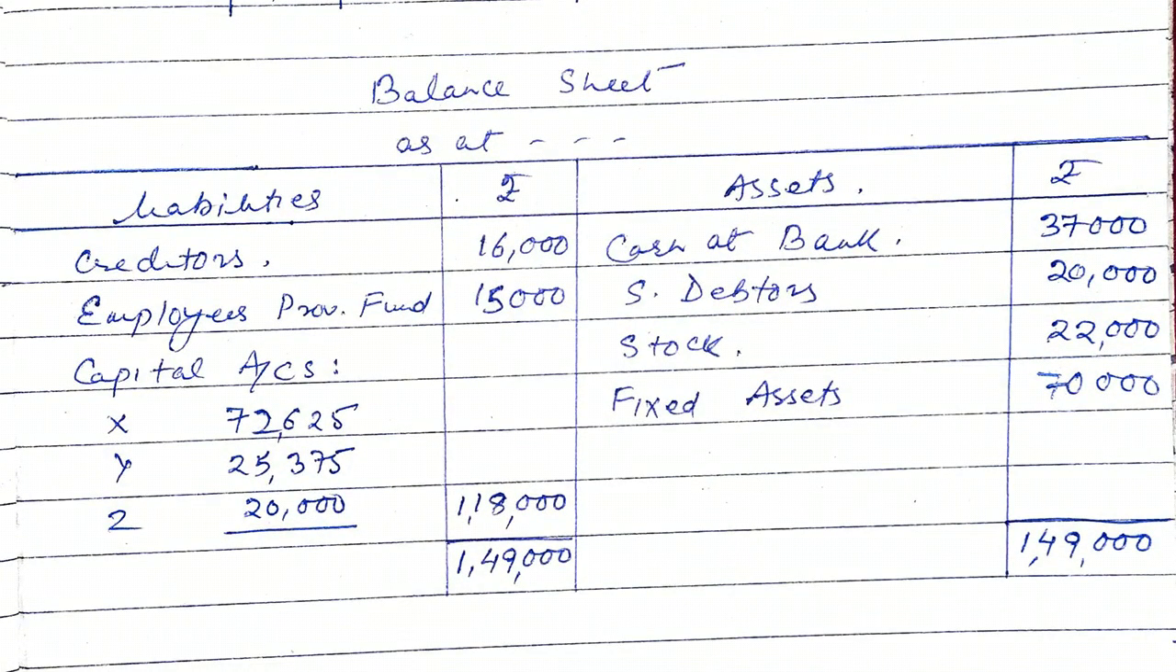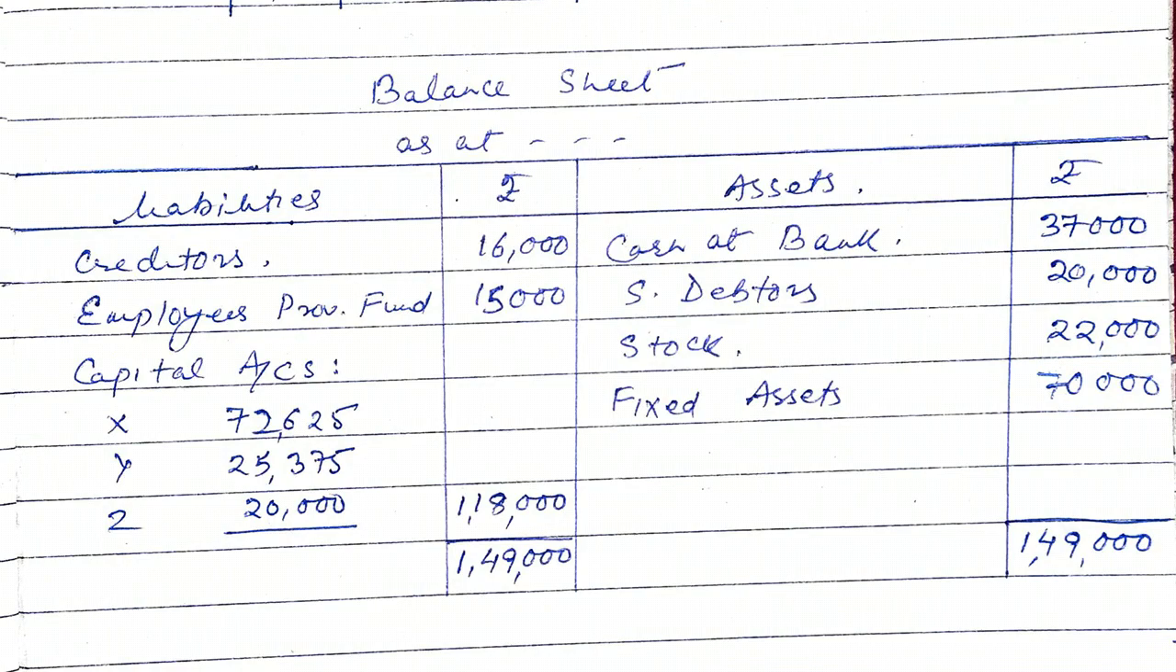In the balance sheet, cash at bank, you can see 5,000 is already given in the balance sheet, and new partner brings 32,000. So total amount is now 37,000. Sundry debtors, since all debtors are good, now sundry debtors are 20,000. Stock is 22,000 because 3,000 has decreased from stock, and similarly fixed asset is now valued at 70,000. On the liability side, creditors, they have increased by 1,000, so it is now 16,000 from 15,000.